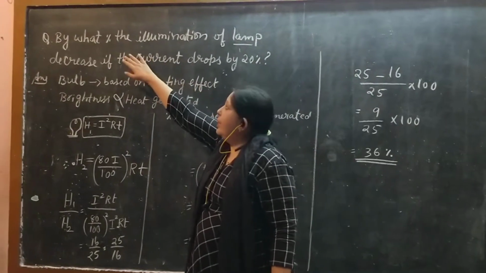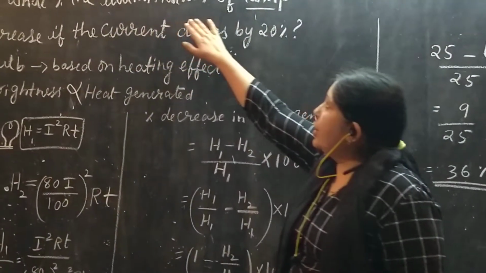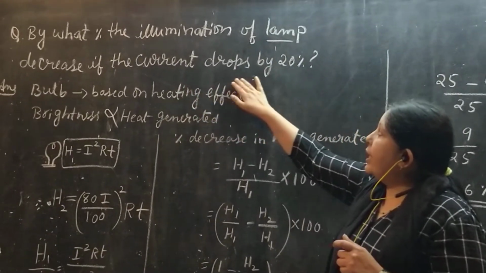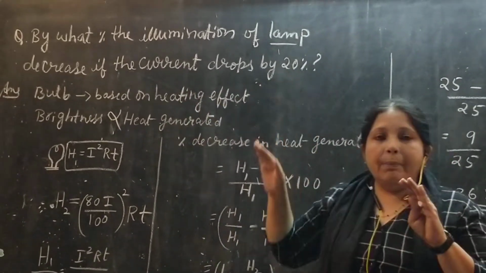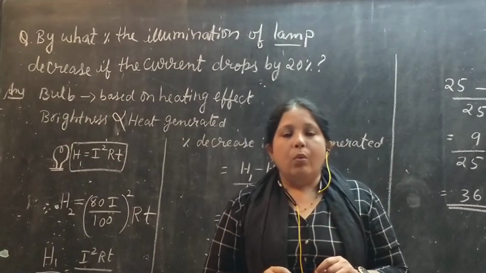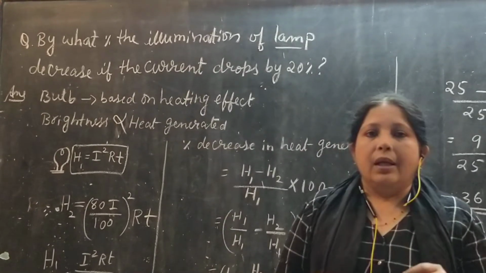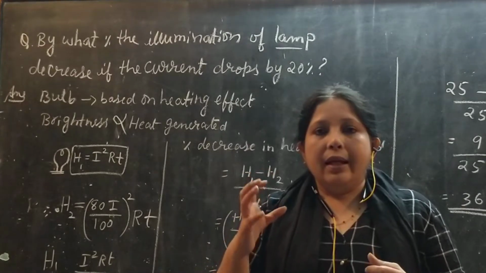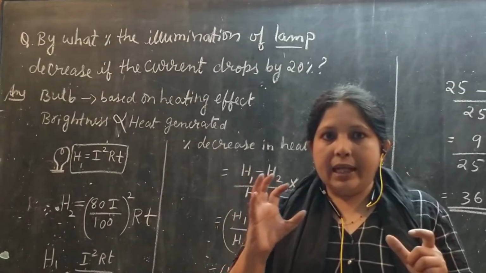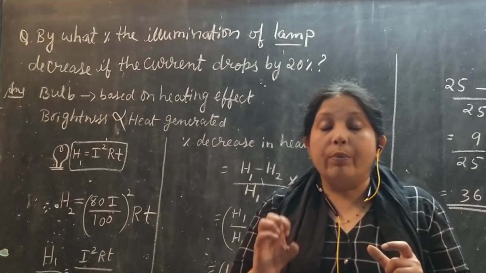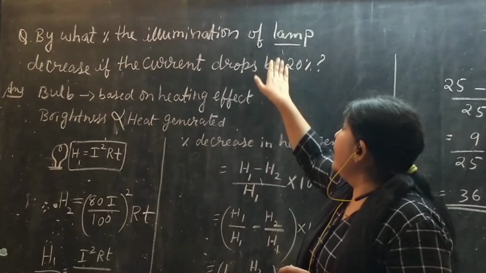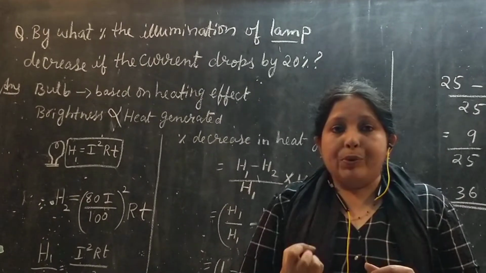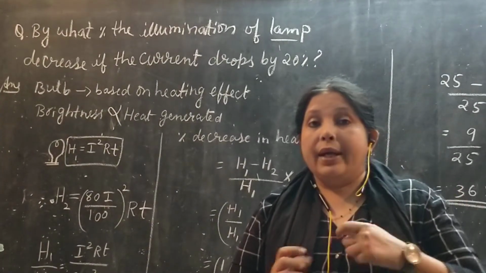What is the problem? By what percentage does the illumination of a lamp decrease if the current drops by 20%? What does it mean? Now for example, the current is flowing. Suddenly the brightness of that light will drop down. How much? They have given you by 20%. So if it drops down, what will be the flow of current?